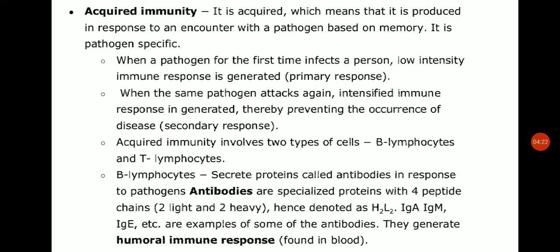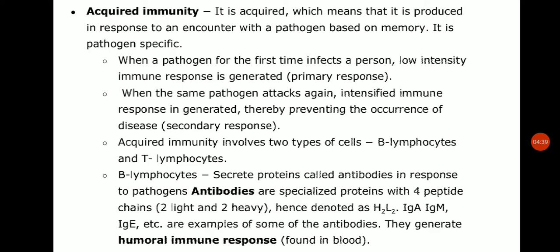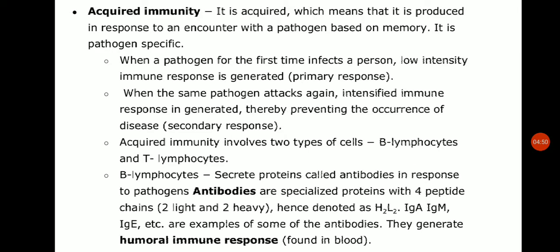Then on a subsequent encounter with the same pathogen, means next time when the same pathogen enters into our body, a highly intensified secondary response takes place. So the primary and secondary immune responses are carried out with the help of special cells in the acquired immunity. Let me see this primary response. In the first primary response, the pathogen enters the first time and produces low intensity, and when the same pathogen attacks again, then the immune system is intensified.